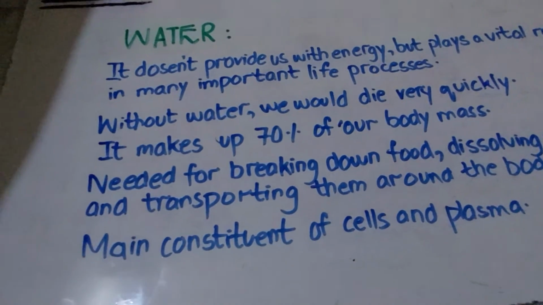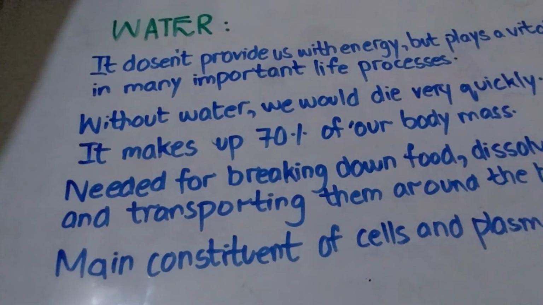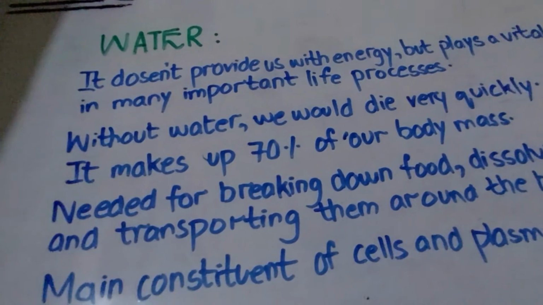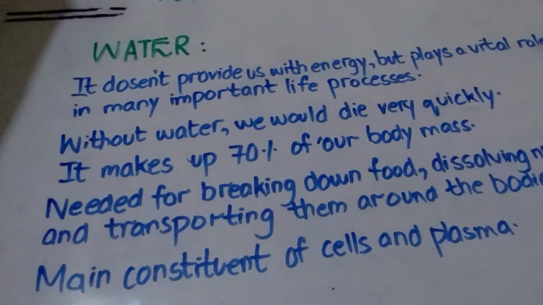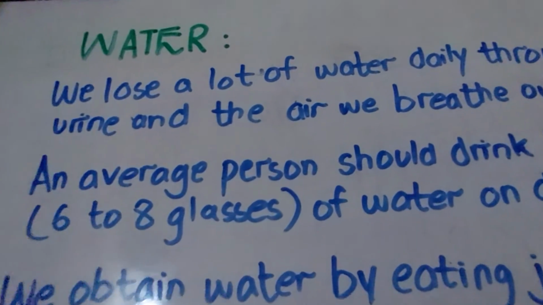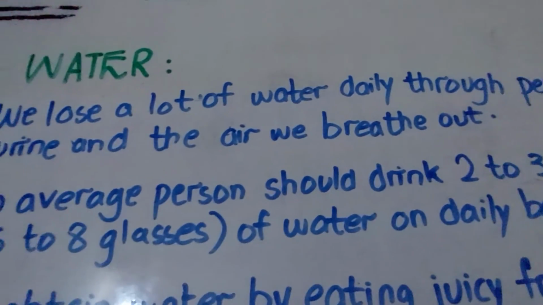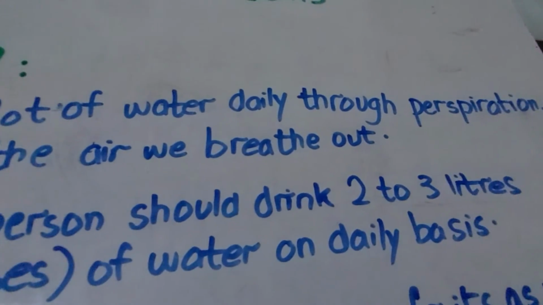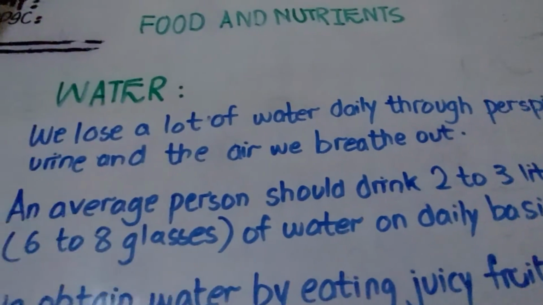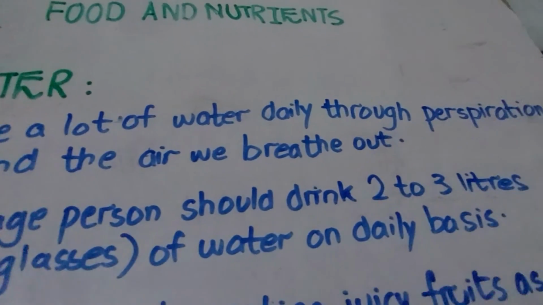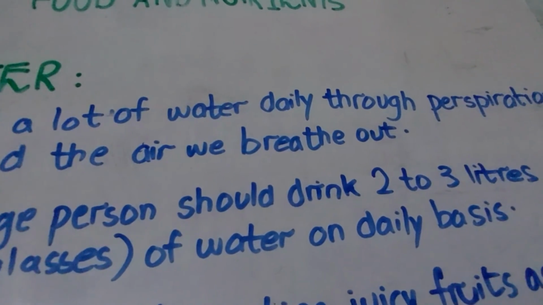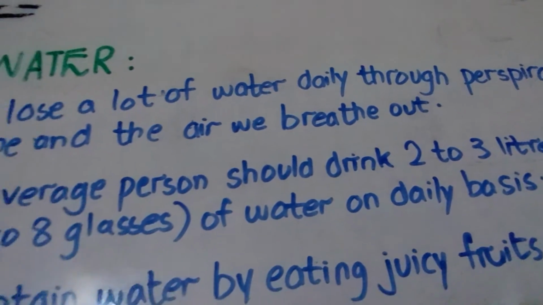Now let's see some more things about water: how we lose water, how much water we need to drink, and how we can obtain water as well. So here is some more info about water. We lose a lot of water daily through perspiration, urine, and the air we breathe out. Perspiration means sweat, and when you sweat you lose water through your body. You also lose water through urine, and when we breathe out, the exhaled air contains water vapor, so water is lost this way too. These are the three ways.